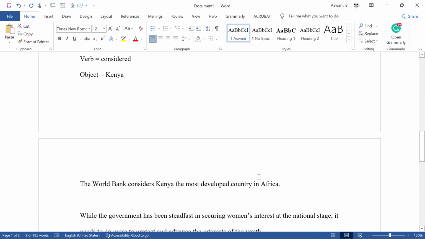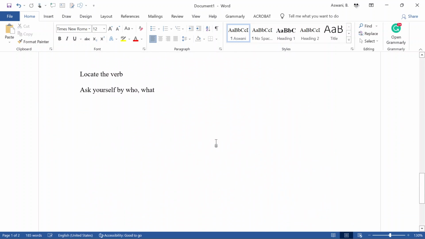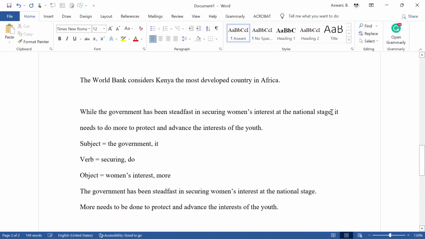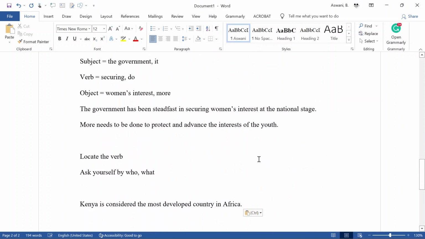Okay, now we have a software called Grammarly.com that we usually use to correct our papers. One of the things that Grammarly will do is tell you some mistakes, including passive voice. If you speak in passive voice, Grammarly will tell you. For example, if you had this sentence, it will tell you this sentence is in passive voice and suggest that you convert it to active voice. However, it cannot do it for you because it doesn't know who the person was. It doesn't know it was the World Bank considering Kenya. It doesn't know. You're the only person who knows.